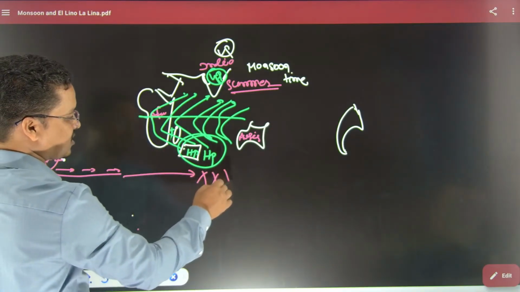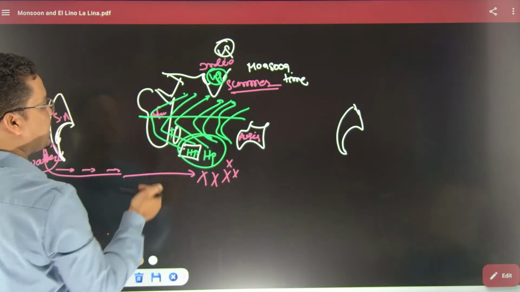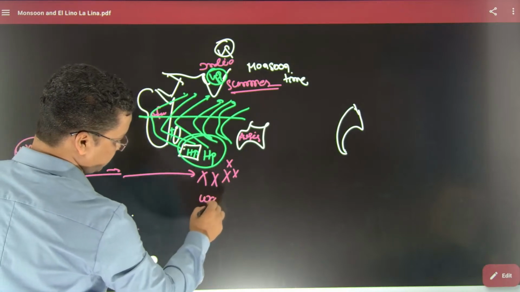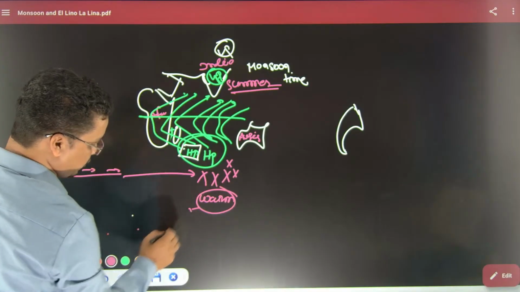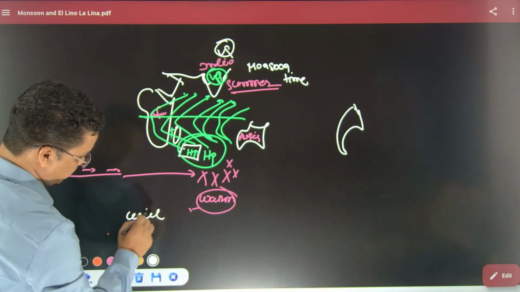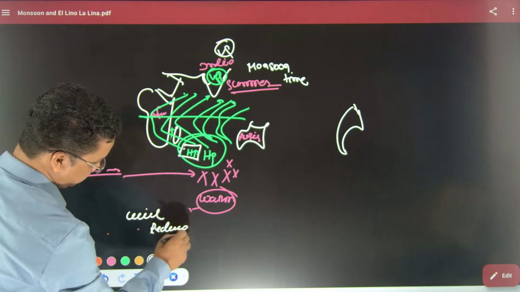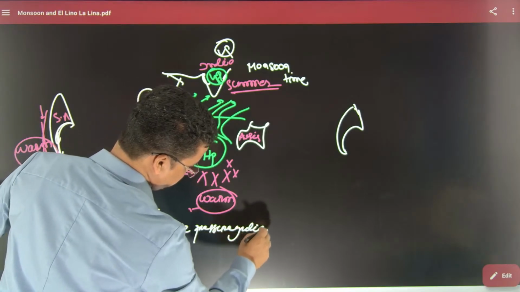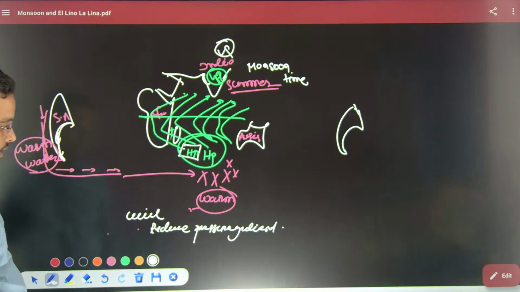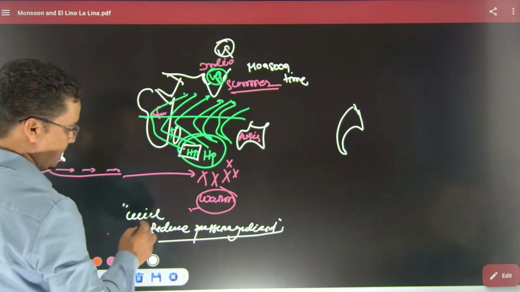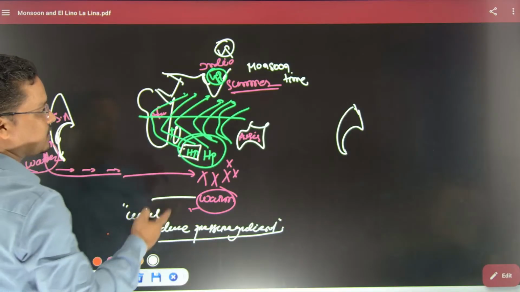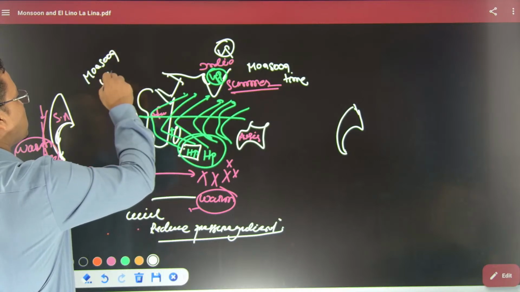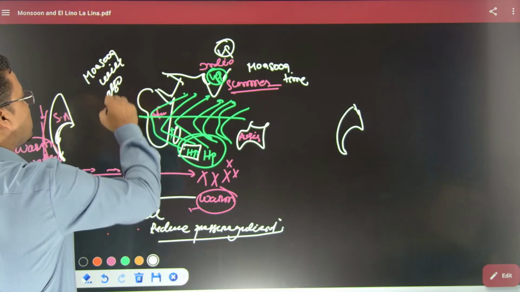That will disturb that high pressure and the pressure gradient will reduce. What will happen? This warm water will reduce the pressure gradient. When it reduces the pressure gradient, the monsoon will also reduce.